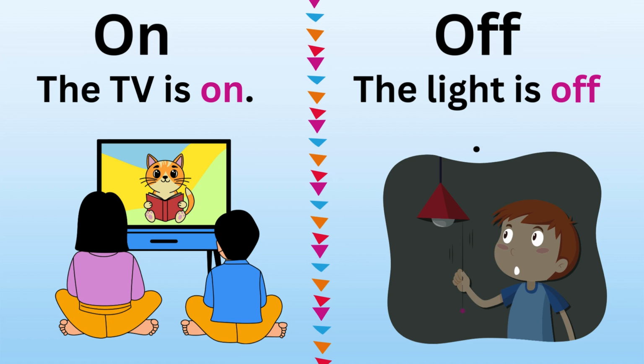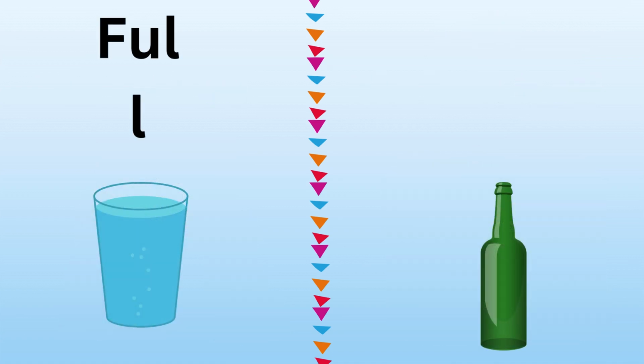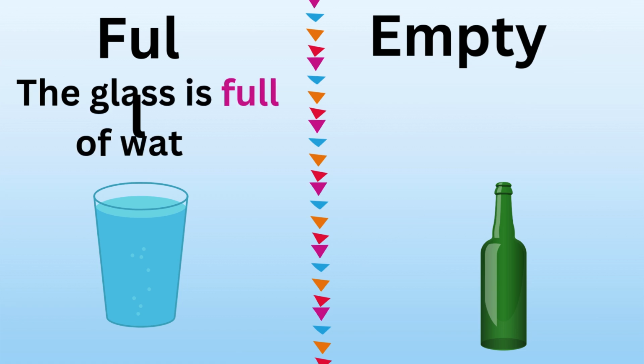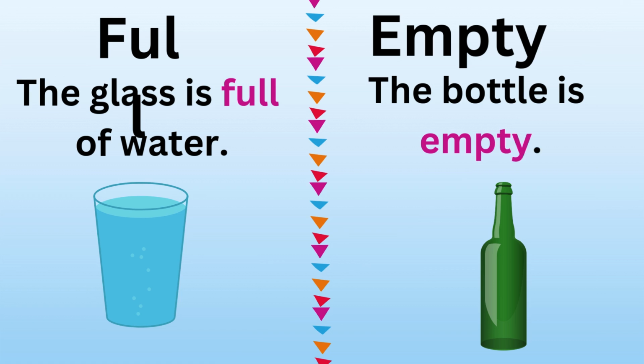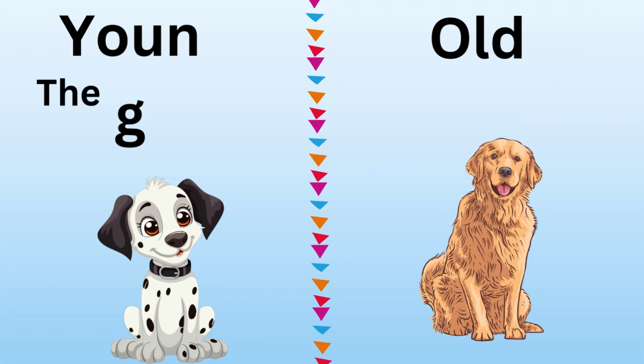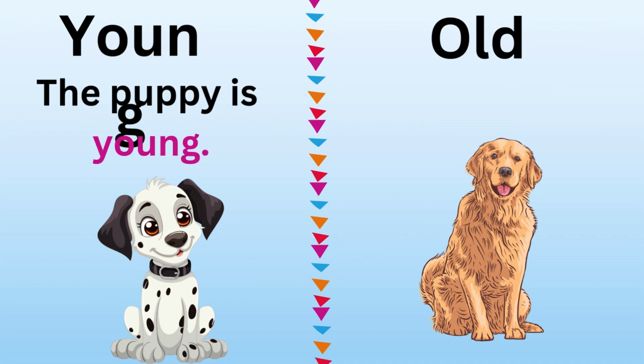Full, empty. The glass is full of water. The bottle is empty. Young, old. The puppy is young. The dog is old.